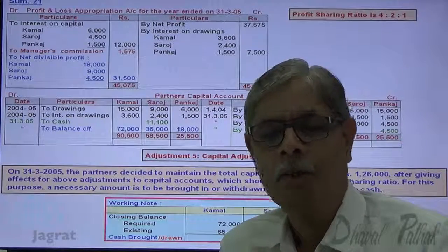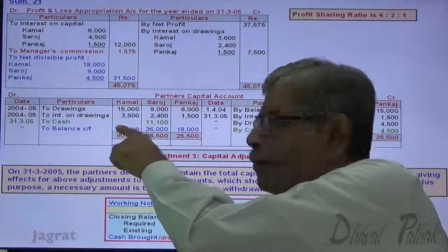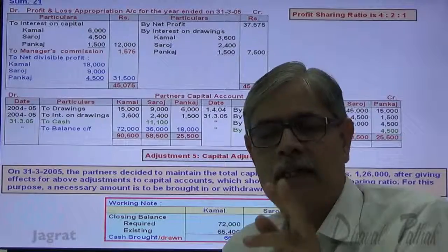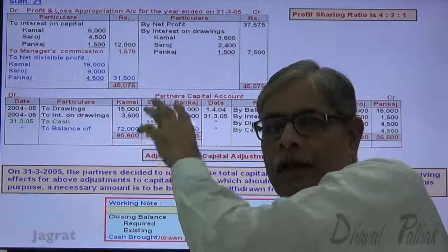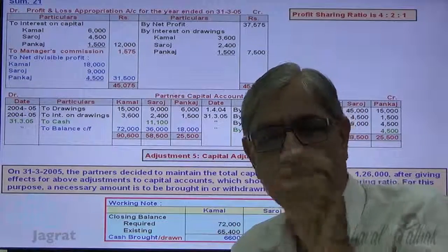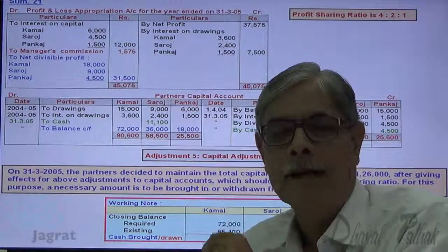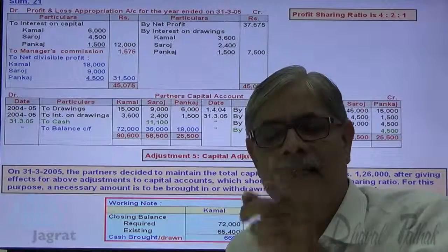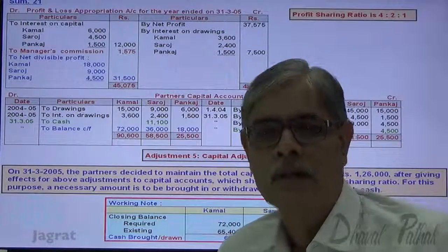In examination, what should students do? 1,26,000 should be distributed between Kamal, Saroj and Pankaj in their profit sharing ratio, that is 4:2:1. Write that as closing balance and find the number missing in capital account. The number missing on credit side is the amount brought by a partner and the number missing on the debit side is the excess capital given or returned to a partner.